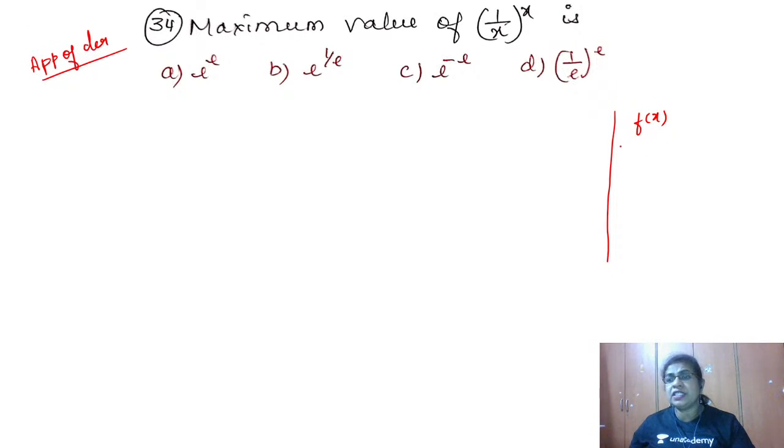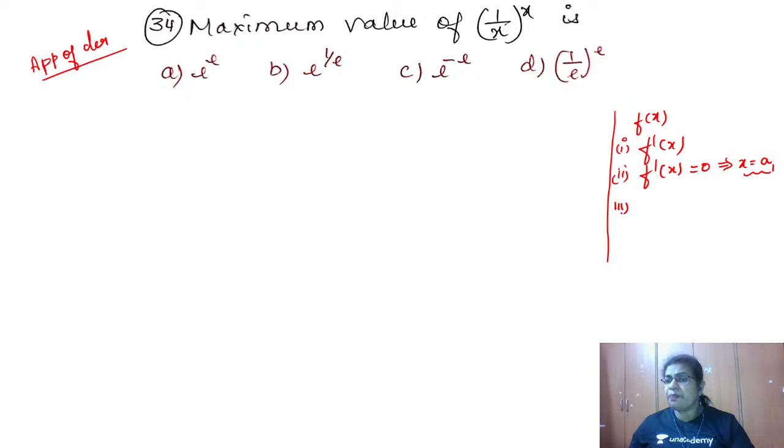So what is it? First step, you are finding f dash of x, that is the first derivative. Second step, you equate this f dash of x to 0. So that time what you are going to get is the values of x. Suppose it is a1, a2, anything, you may get 1 or you may get more. So what are those values called? Those values are called critical points. Okay, so now keep aside.